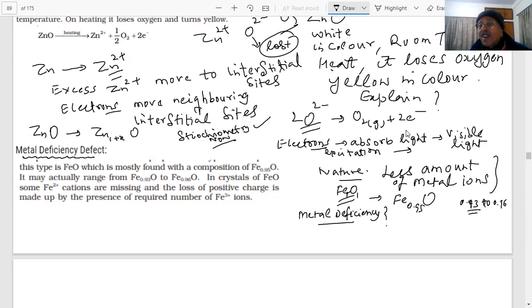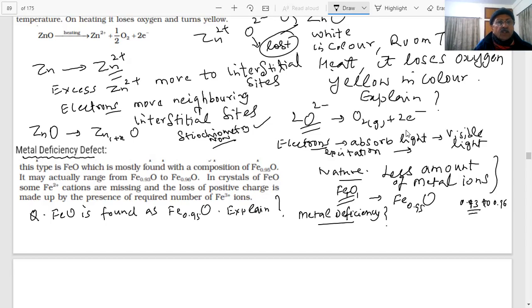What is the reason for this? Can you guess what could be the reason? It is an important question, asked in the paper many times. The question has been asked: FeO is found as Fe0.95O, explain.